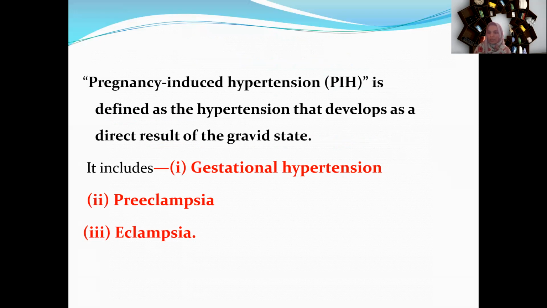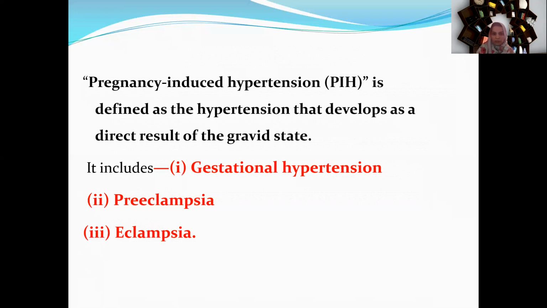Now, pregnancy-induced hypertension, that is PIH. PIH is the short form of pregnancy-induced hypertension. So it is the hypertension that develops as a result of pregnancy. Word-for-word, it means hypertension because of pregnancy, hypertension as a result of the gravid state, the gravid uterus.